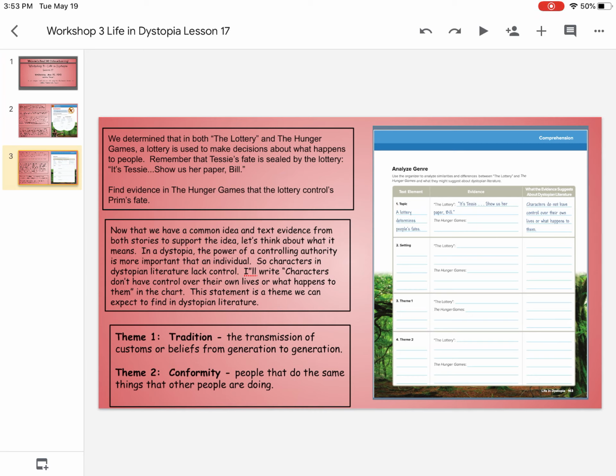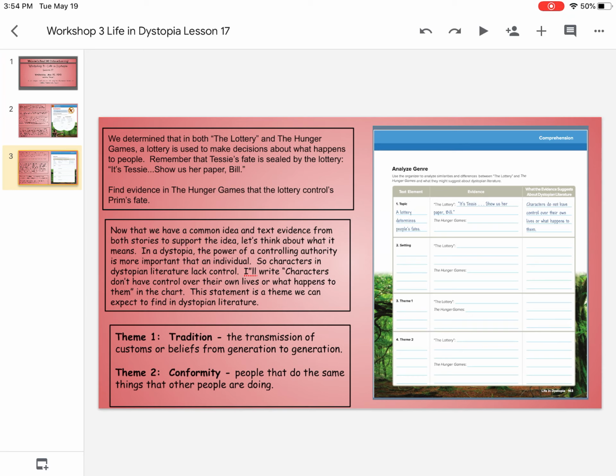Okay. Now you're going to again pause this recording, and you're going to go back to the setting. And again, what's the text element? Well, we know that in the setting, the year isn't known. We might know the time of day, but we don't really know what year that happened. So you can go ahead and fill that piece in. And again, you can go back into both stories to complete the evidence. And then I want you to come up with your idea about the evidence. What does it suggest about dystopian literature, just thinking about setting in that section?